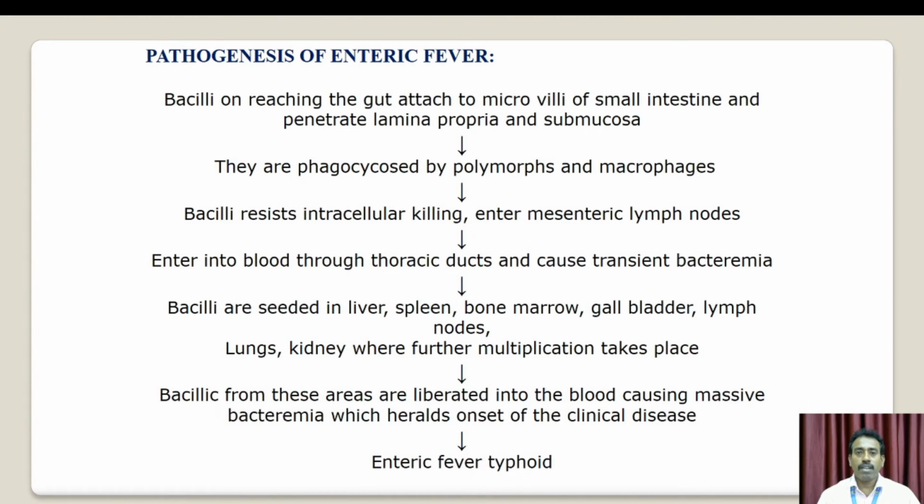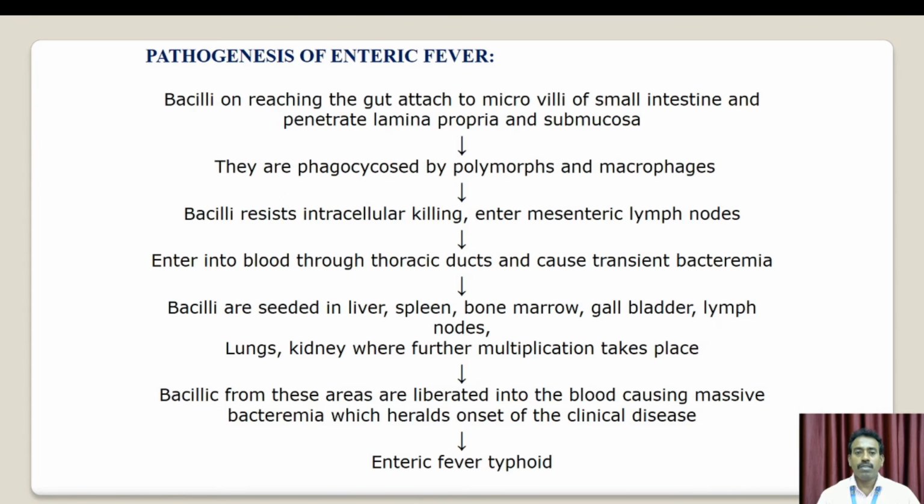Pathogenesis of enteric fever: the bacillus on reaching the gut attacks the microvilli of the small intestine and penetrates the lamina propria and submucous membrane. They are phagocytized by polymorphs and macrophages. The bacillus resists intracellular killing and enters the mesenteric lymph nodes.